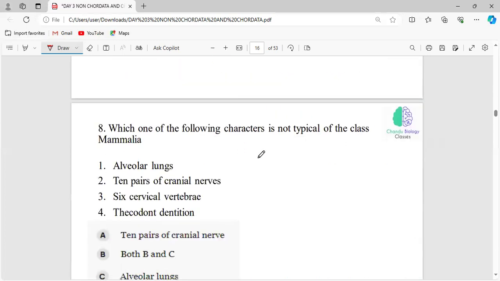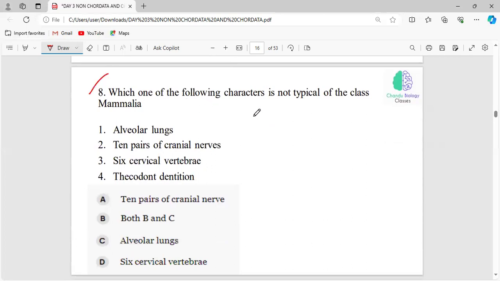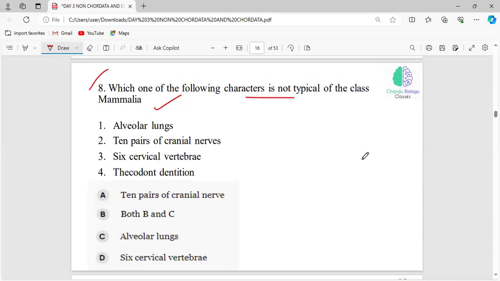Now, what is this question? Which one of the following characters is not typical of the class Mammalia? Alveolar lungs, 10 pairs of cranial nerves, 6 cervical vertebrae, thecodont dentition. These are the options, and you have to choose which is not a characteristic feature of the class Mammalia.